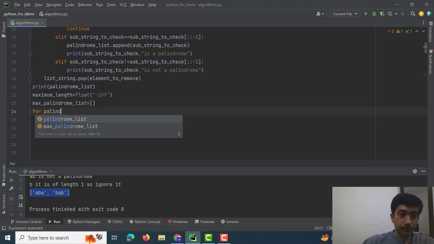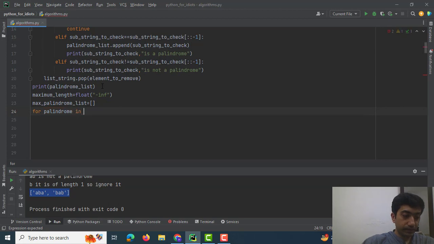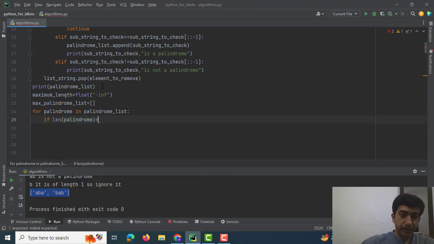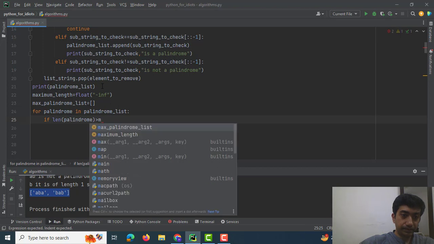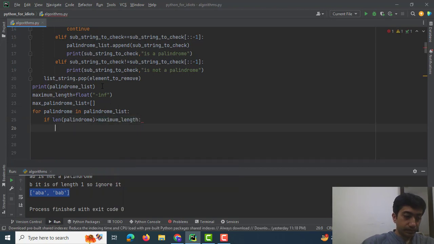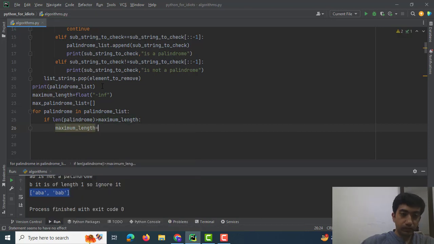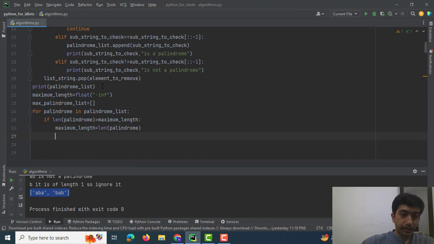For palindrome in palindrome list, if len of palindrome is greater than maximum length, I would do maximum length is equal to len of palindrome, and I would append that maximum length palindrome to the maximum palindrome list.